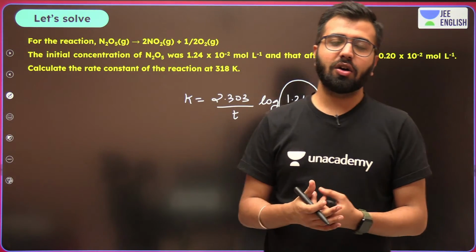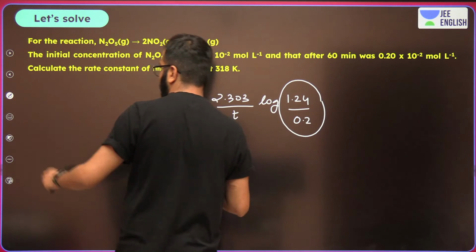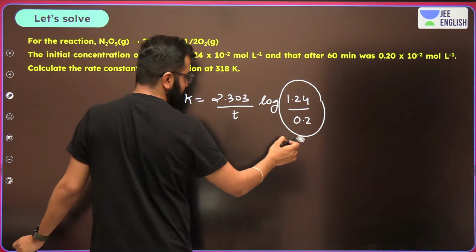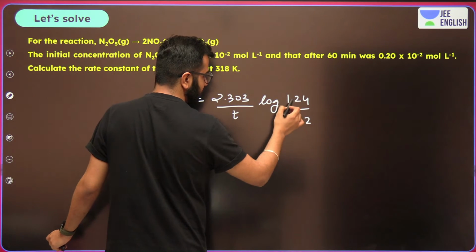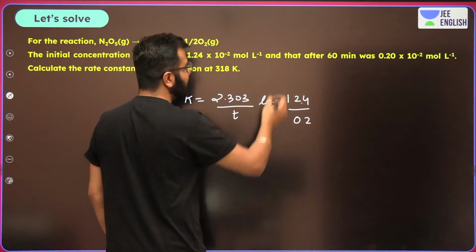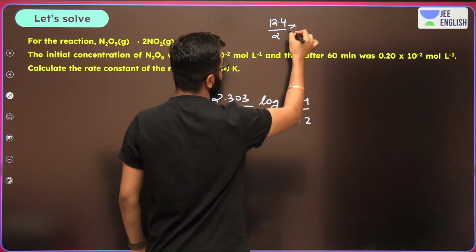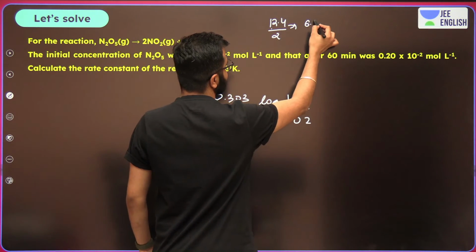So now, what are we really talking about is, let's remove the points. It will become easier. If I remove 1 decimal from here, it becomes 12.4. Divide 12.4 by 2, which is going to be equal to 6.2.